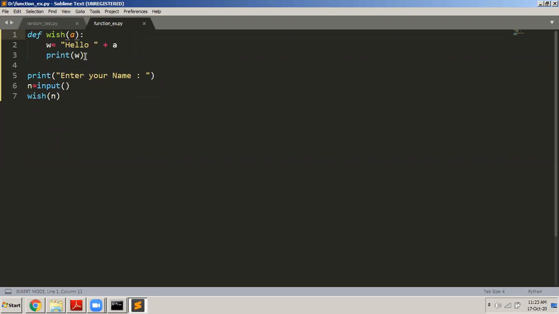Next, we have 4 minutes remaining. It is easy now. The remaining part is the return type. Functions can return some value back. Let us take the example of sum only. The sum function was accepting three parameters, and what it was performing was this, A plus B plus C.